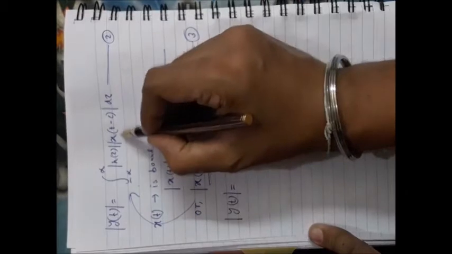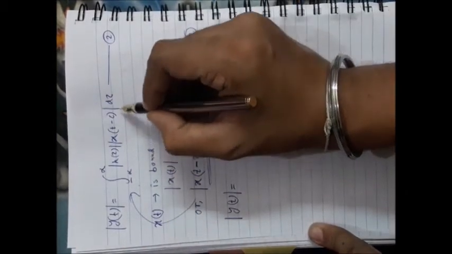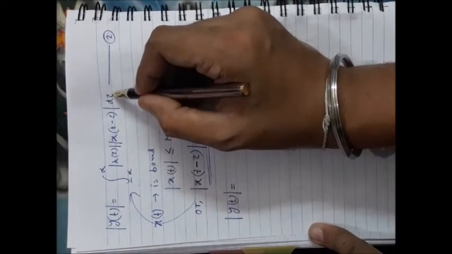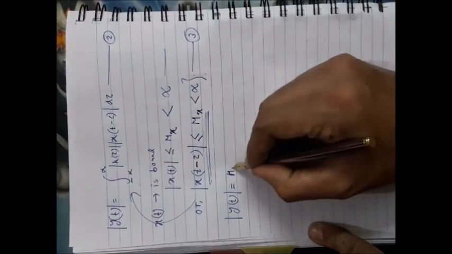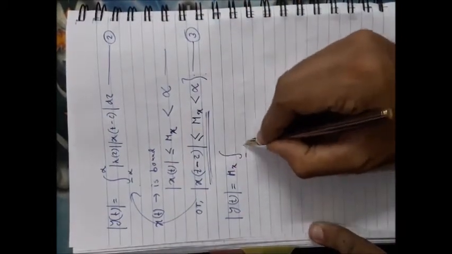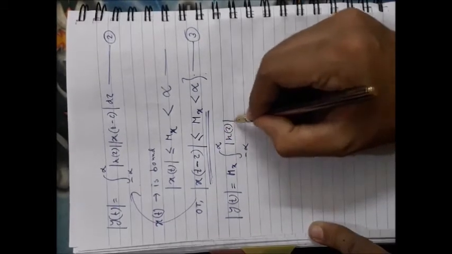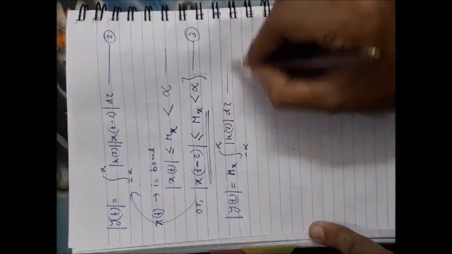So here if you put Mx, then this Mx does not have any dependence on tau, it is a constant value, so Mx can be taken out of the integration, so it is equal to Mx times the integral of modulus of h(tau) d tau.